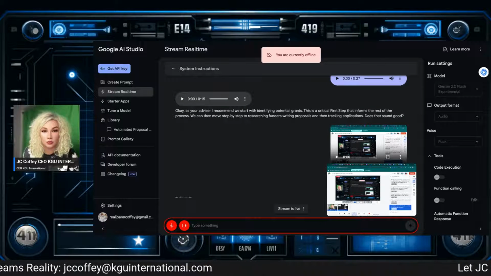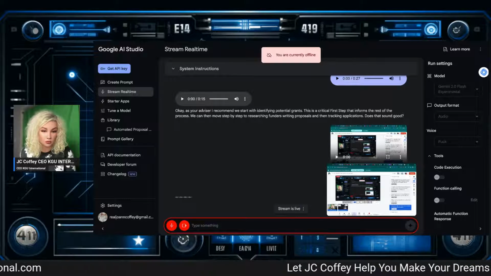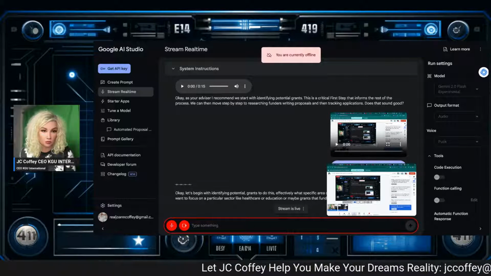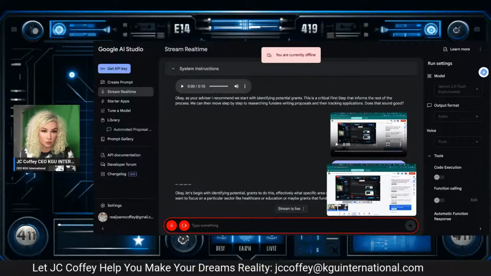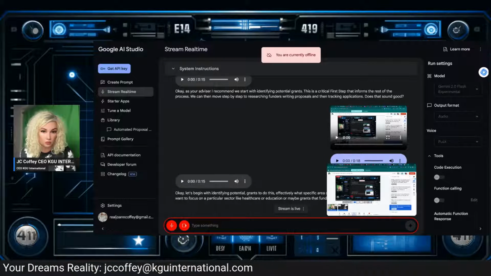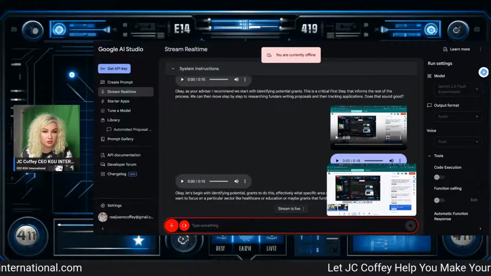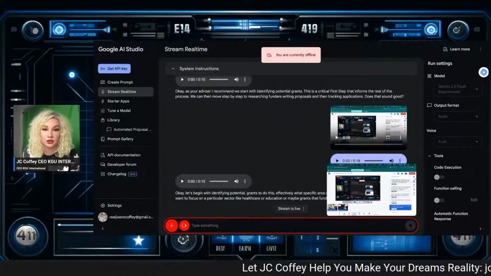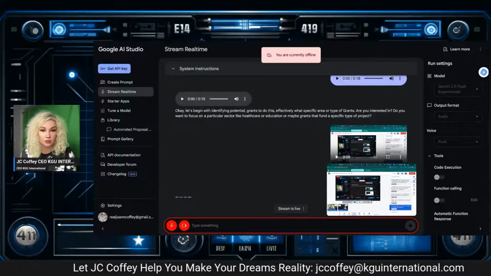Okay, let's begin with identifying potential grants. To do this effectively, what specific area or type of grants are you interested in? Do you want to focus on a particular sector, like healthcare or education? Or maybe grants that fund a specific type of project? Let's start on a tech startup, grants for tech startups. Okay, let's focus on grants for tech startups.